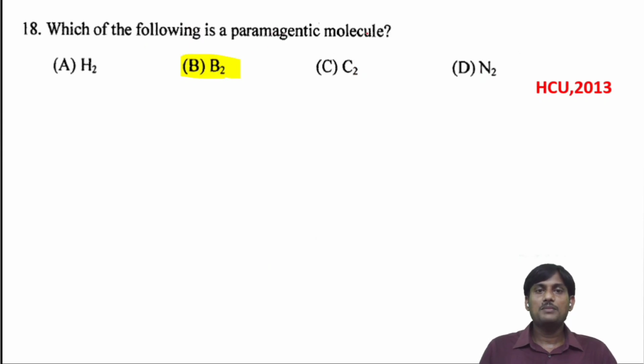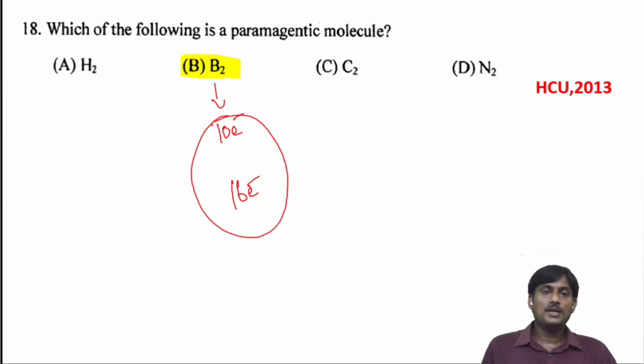Which of the following is a paramagnetic molecule? Even though some molecules have an even number of electrons, if the diatomic molecule has 10 electrons or 16 electrons, these are paramagnetic. Paramagnetism is due to having 2 unpaired electrons.